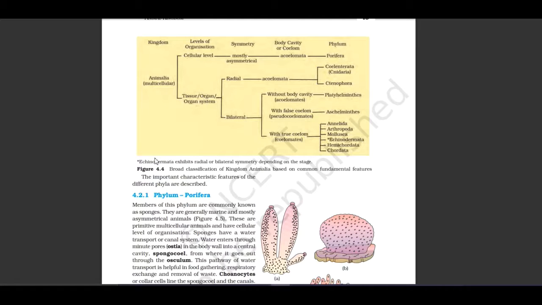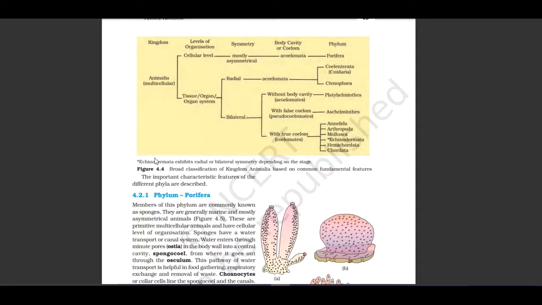Kingdom Animalia, which is multicellular, is divided into the cellular level, and second, the tissue and organ system level. In the cellular level, symmetry is mostly asymmetry. Coelom is acoelomate. An example phylum is Porifera. In the tissue and organ system level, they exhibit two types of symmetry, radial and bilateral.